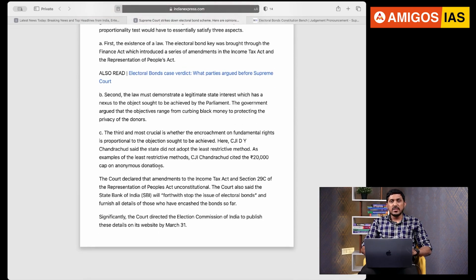Third and the most crucial is whether there is encroachment of a fundamental right. By making this anonymous, you are violating the fundamental right to know, Article 19(1)(a). So how much proportion is it? Is it right or not? See here, guys. The CJI has said the state has not used the least restrictive method. If I say that up to 20,000 rupees anonymous donations are allowed, I can understand that, this is in proportion to the restriction on fundamental rights. My fundamental right to know is impacted because I am not knowing who gave money to the political parties. Let me just clearly state this point.